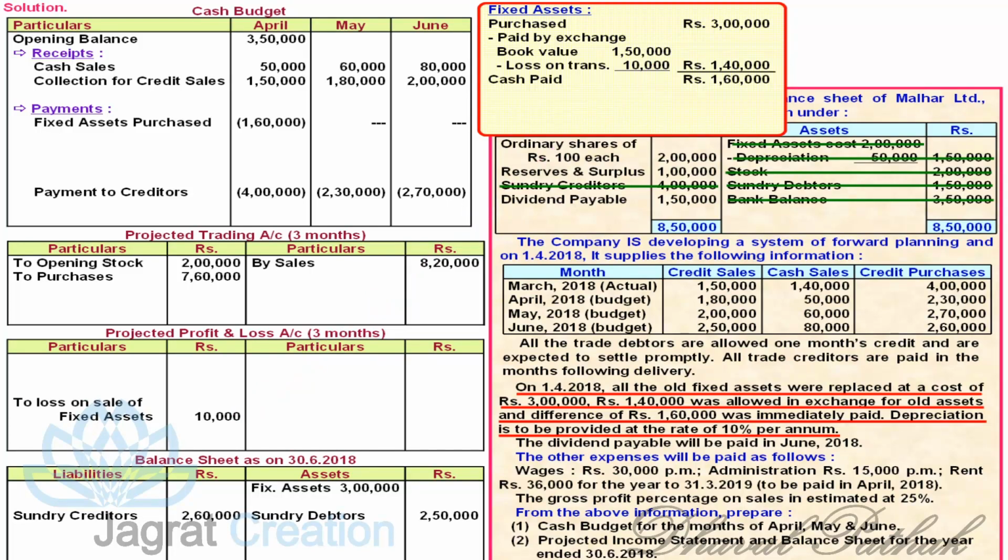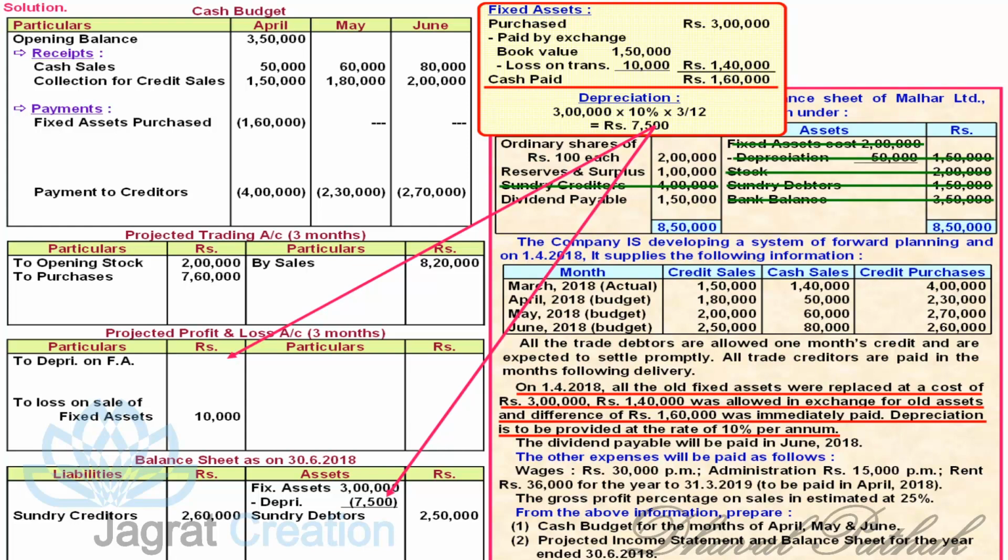Now let me work out the depreciation for 3 months. So 3 lakhs at 10% for 3 months. Depreciation works out to be 7,500. That will be debited to profit and loss account and will be deducted from assets.